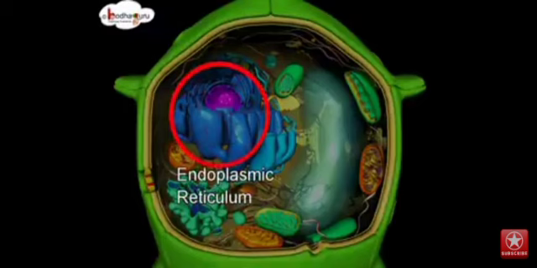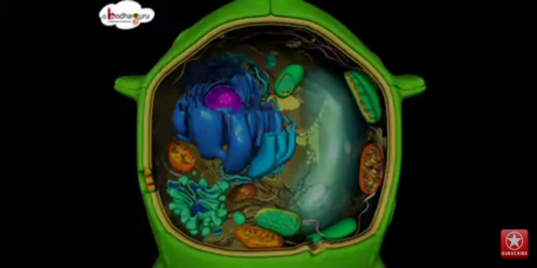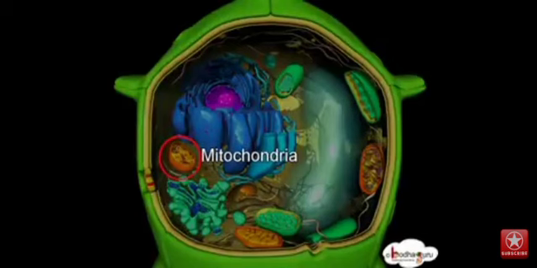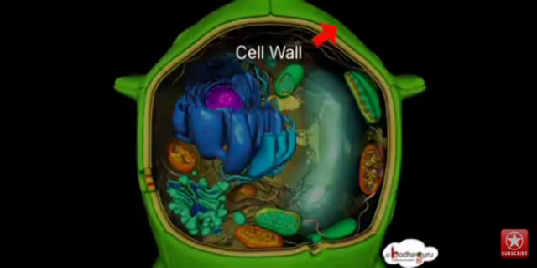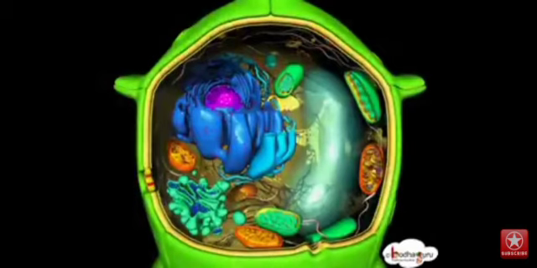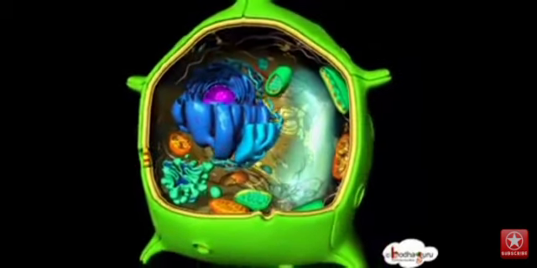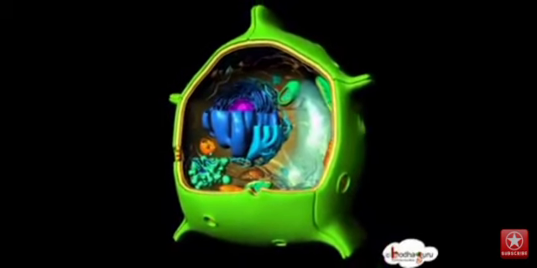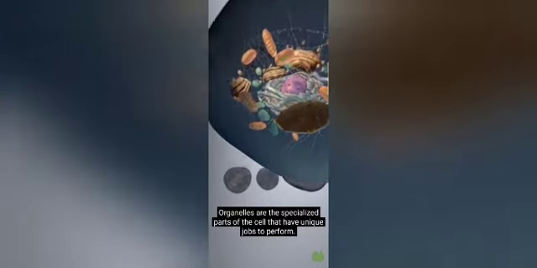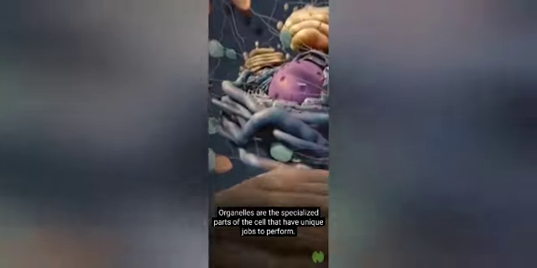And the next part is the endoplasmic reticulum. It is around the nucleus. Next we studied the Golgi apparatus or Golgi body. Then mitochondria. Next one is the cell wall. Okay, did you understand the parts of a plant cell?